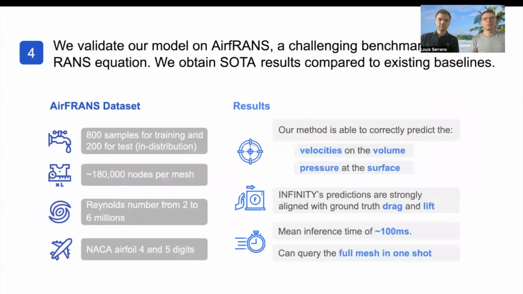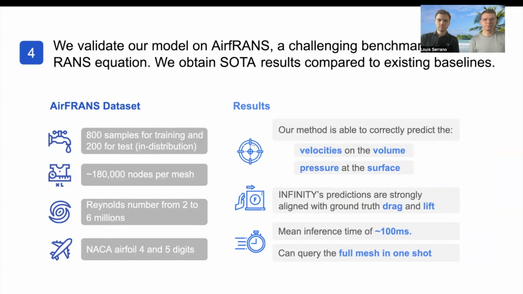We validated this model on AirfRANS, a challenging benchmark for solving RANS equations.